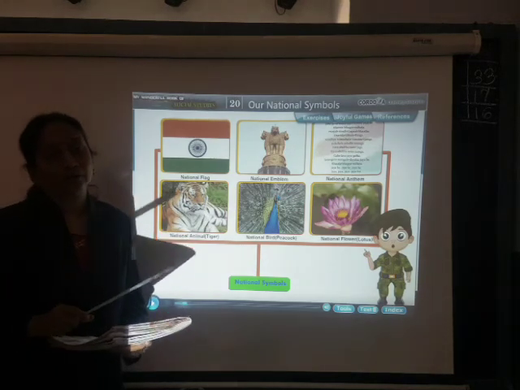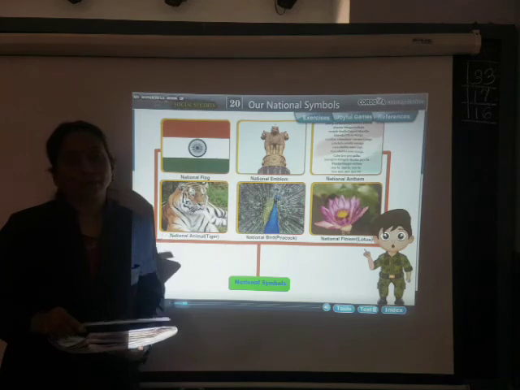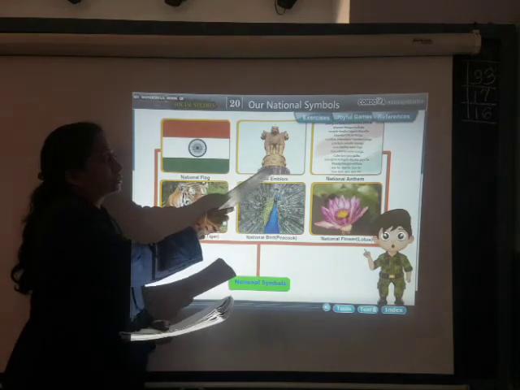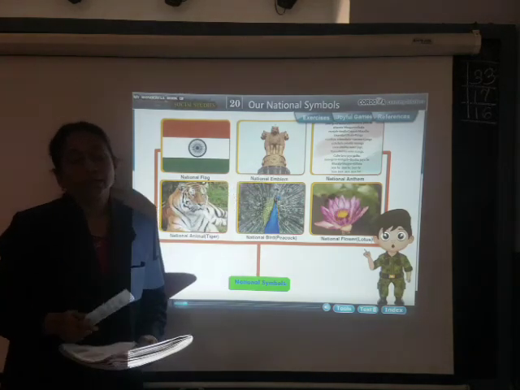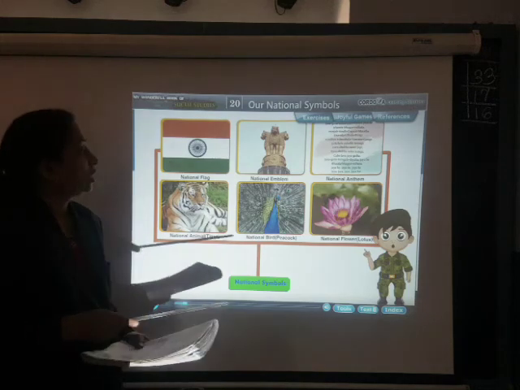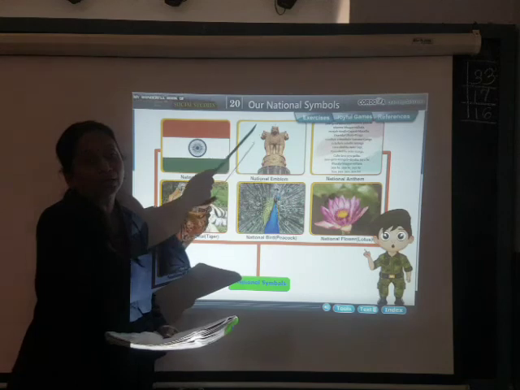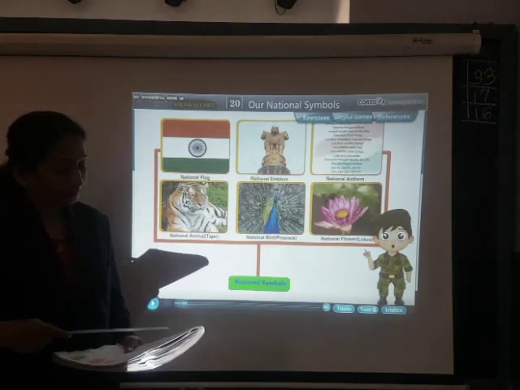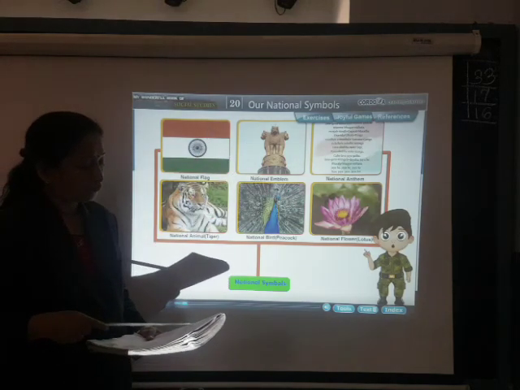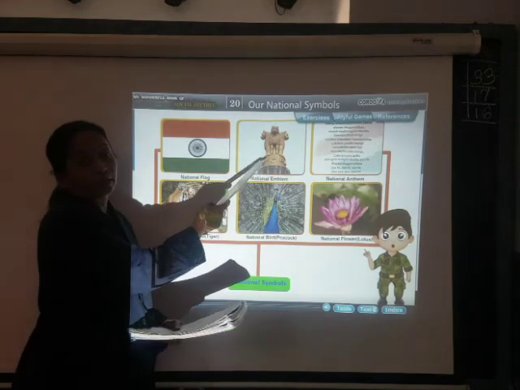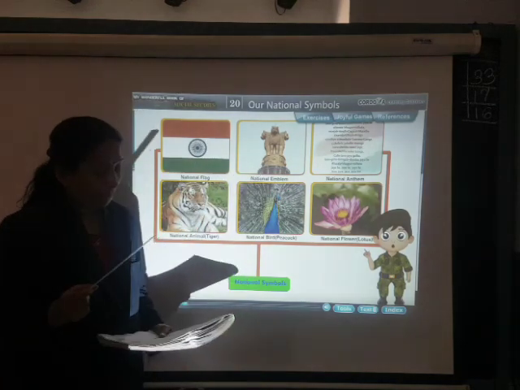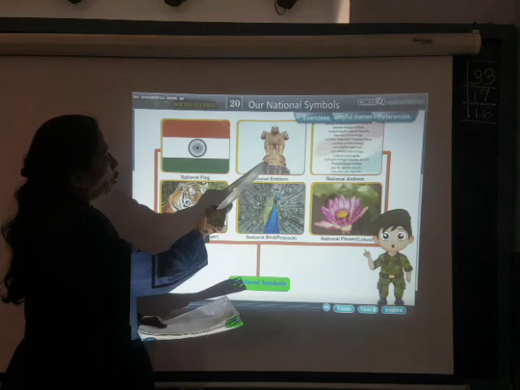On all the government documents you can see this type of emblem. You might have seen it on coins and currencies too. On all of them you can see this national emblem. This is the seal of our country. It has 4 lion faces, I told you, in the 4 directions. Then at the base, a horse and a bull are shown.